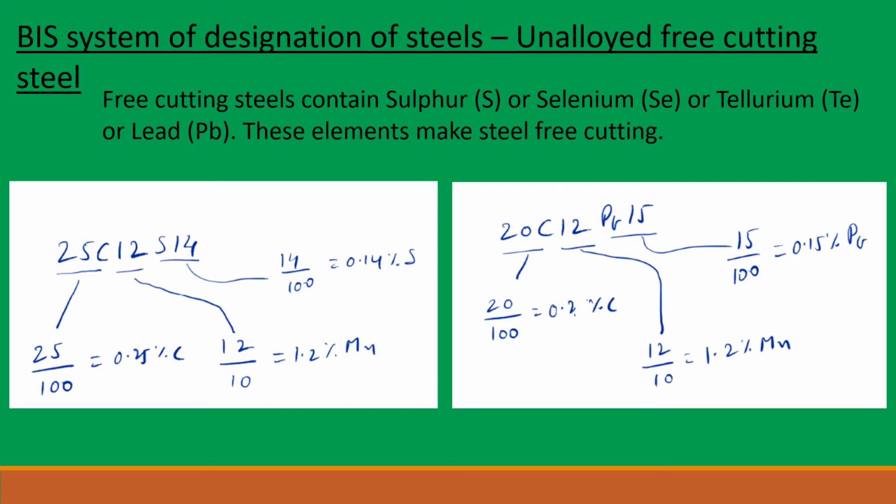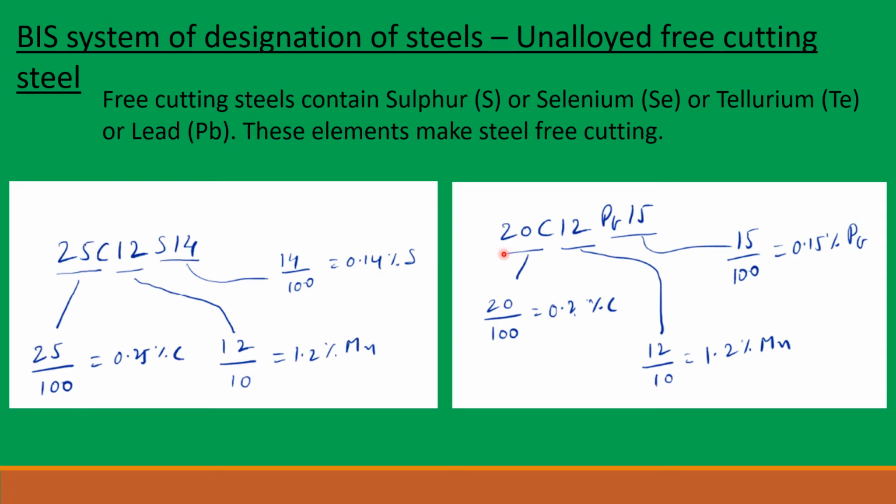The next category of steels are unalloyed free cutting steels. Free cutting steels contain either sulfur or selenium or tellurium or lead. These elements make steels free cutting steels. So the first example is 25C12S14. 25C can be written as 25 by 100, that is 0.25% of carbon, and 12 can be written as 12 divided by 10, that is 1.2% of manganese. S stands for sulfur. 14 can be written as 14 divided by 100, that is 0.14% of sulfur. So this is a free cutting steel with 0.25% of carbon, 1.2% of manganese and 0.14% of sulfur.